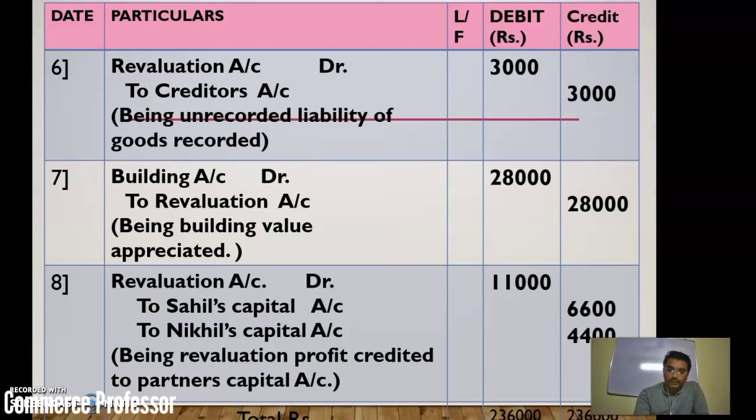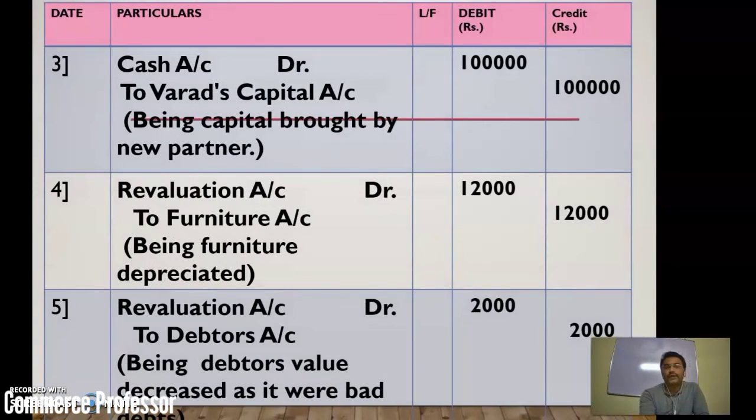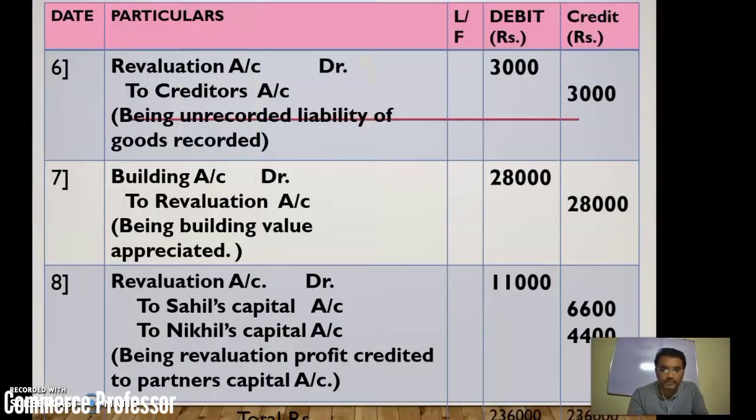And at the end, you need to pass the entry of revaluation profit or revaluation loss. Here, if you make the calculation, just oral calculation, you will find whether the revaluation account is in profit or loss. If you count debits to the revaluation account, it is a debit posting. If you calculate the credit posting of the revaluation account, it is a credit total. So how many times and by what amount the revaluation account is debited, that we will count first. Revaluation account here 12,000, here 2,000, that is 12 plus 2, 14,000.